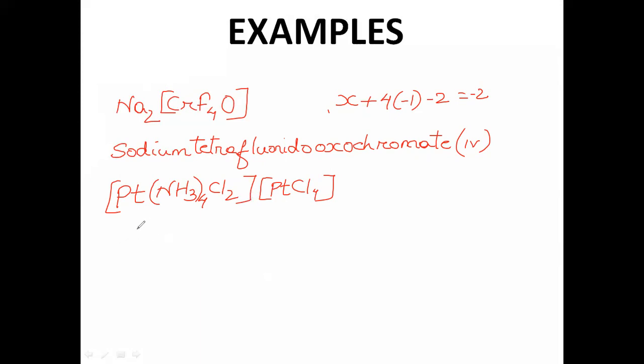So how to start? It's simple. Again, both are complex, so you follow the rule. First name the cation, and since the cation is complex, you start with the ligand. In ligand, you have two types of ligand, amine and chlorido. So amine first, so you have to go with obviously tetraamine. Then you have to name the other ligand, so it is dichlorido. So tetraamminedichlorido, then you have platinum. Since it is cation, I'll name it as platinum only, not platinate. It will be platinum.